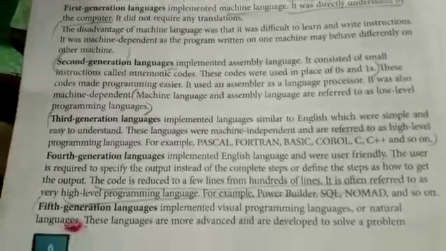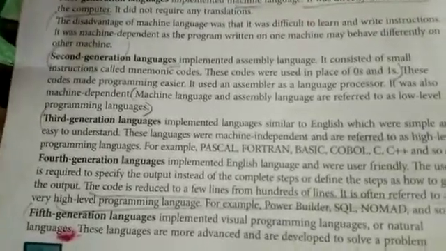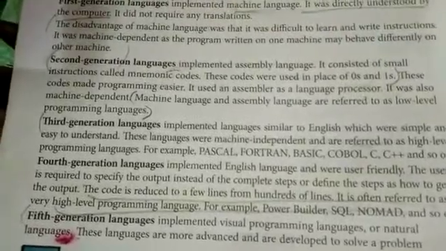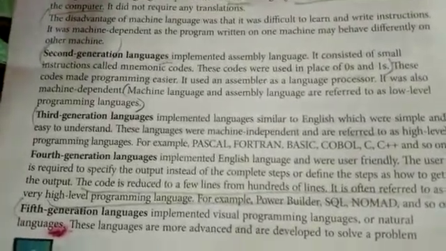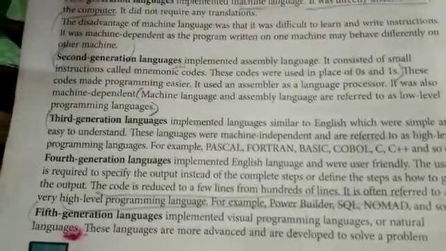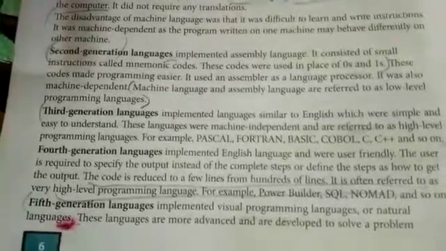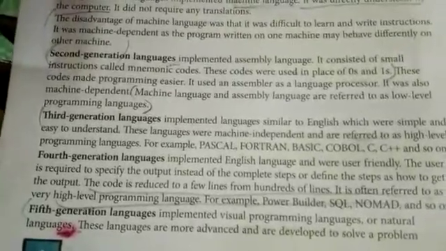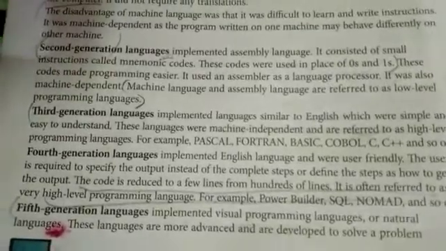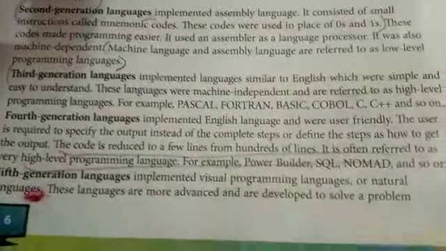Second generation language implemented assembly language. It consisted of small instructions called mnemonic codes. These codes were used in place of zeros and ones. Machine language and assembly language are referred to as low-level programming languages.